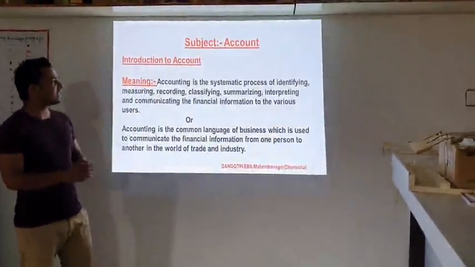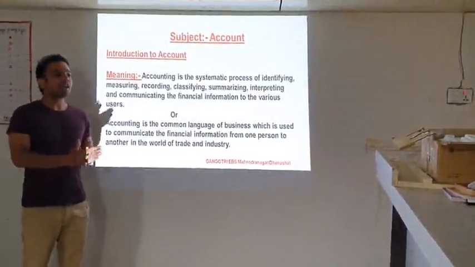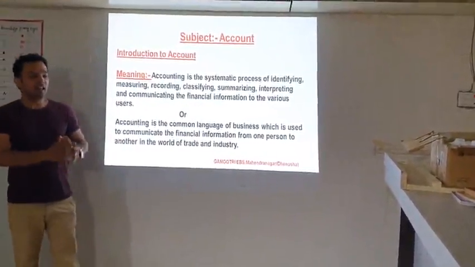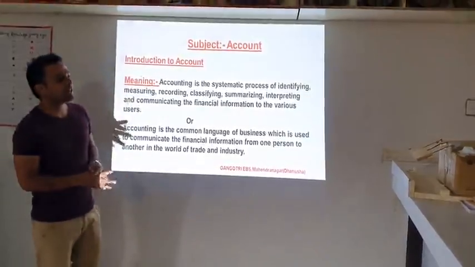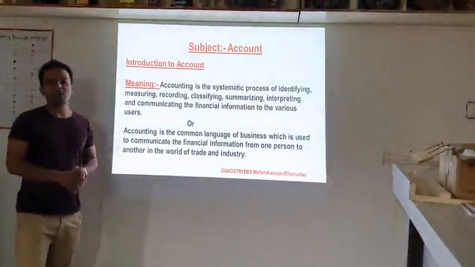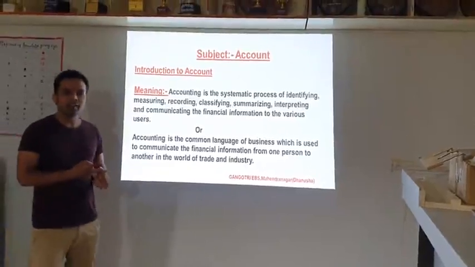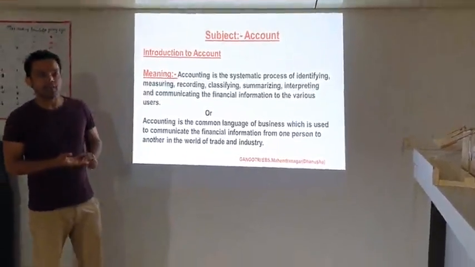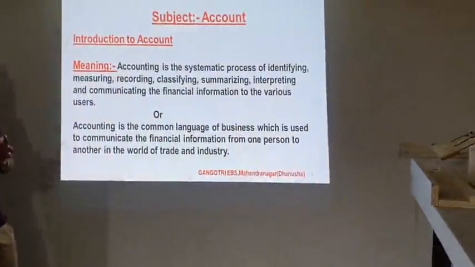Now the next is summarizing. Summarizing means after classifying the financial transactions, it gives the report, a short report, that is called summarizing. And for summarizing we prepare the trial balance, trading account, profit and loss account, and the balance sheet. So it helps to know the various positions of the organization.